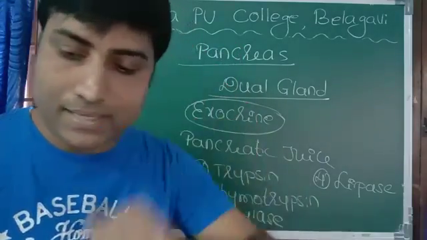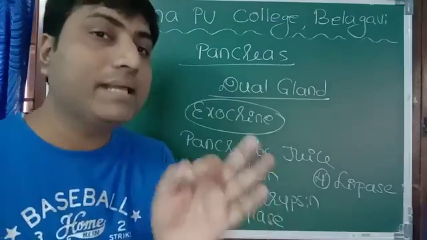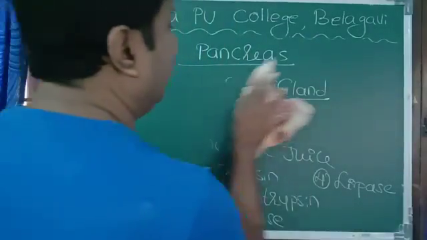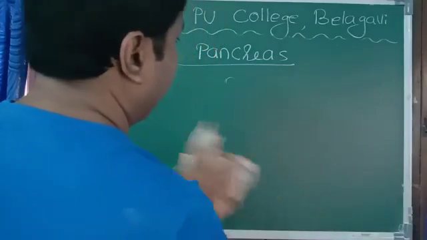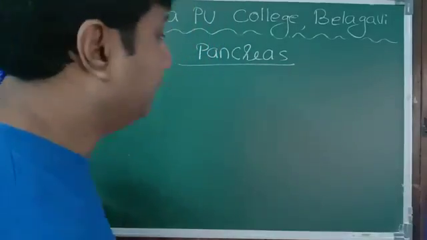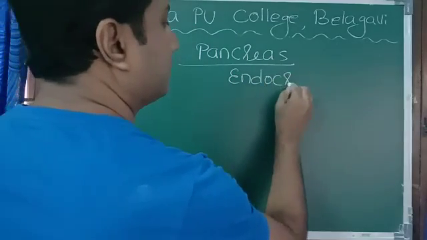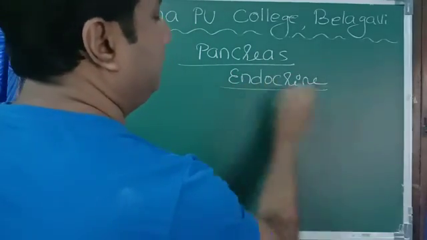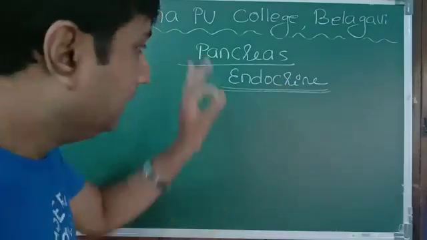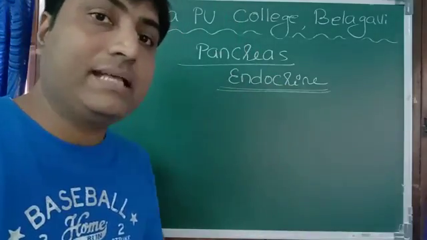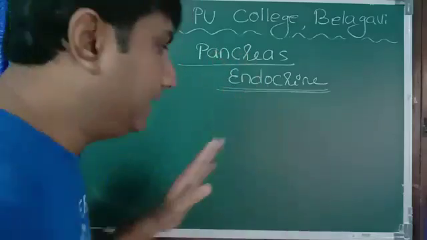But our topic is related to what? Our topic is related with the endocrine part of the pancreas. Very important, please remember this. The endocrine part of the pancreas is known as islets of Langerhans.